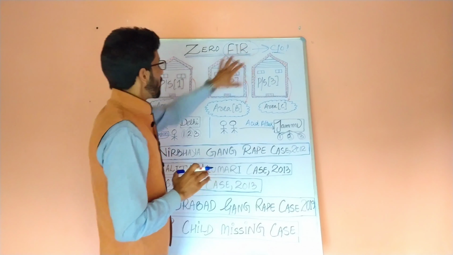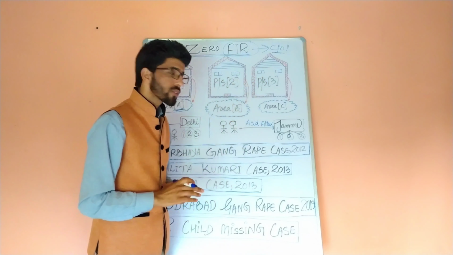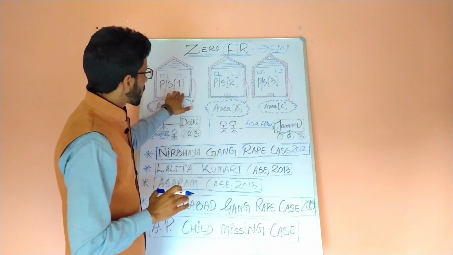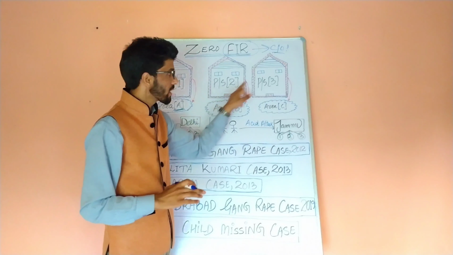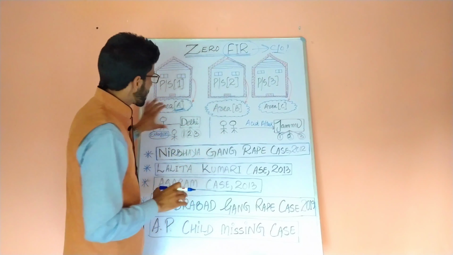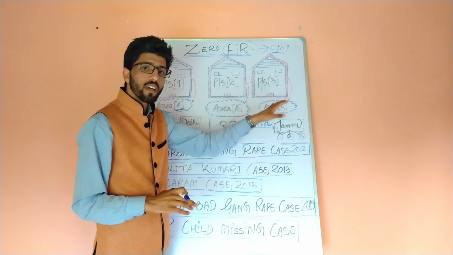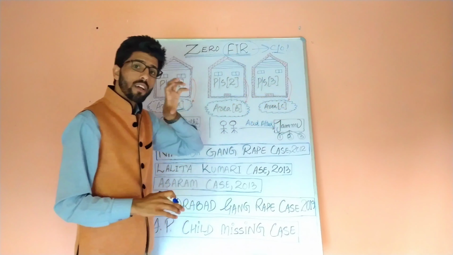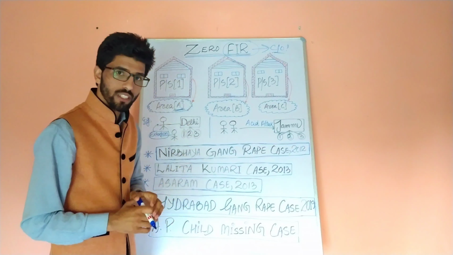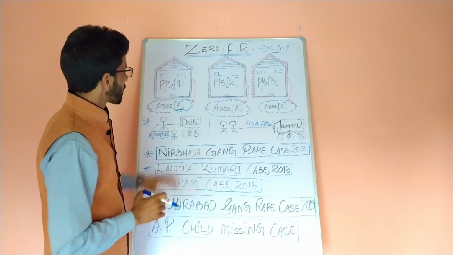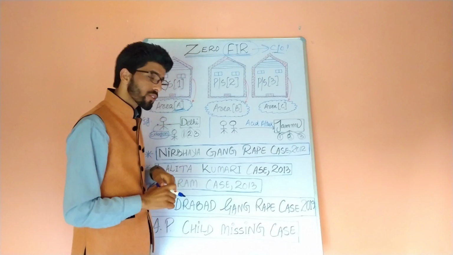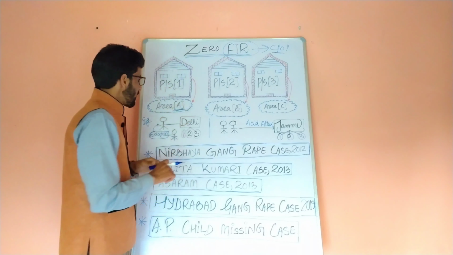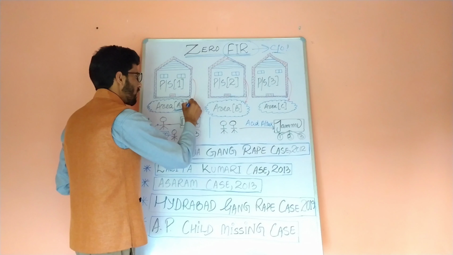Now, we'll take some examples in order to understand what an FIR is and how it works. This is police station first, this is police station second, and this is police station third. And these are the respective areas A, B, C, upon which the respective police stations first, second and third are exercising their jurisdictions.